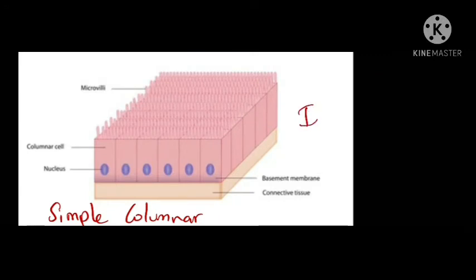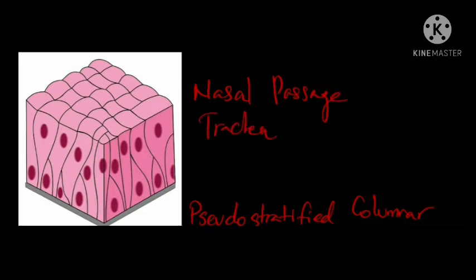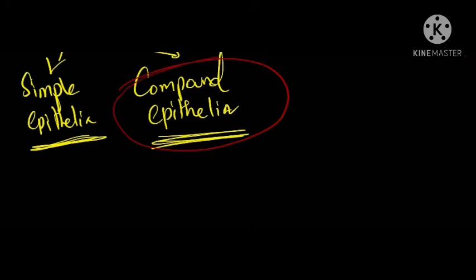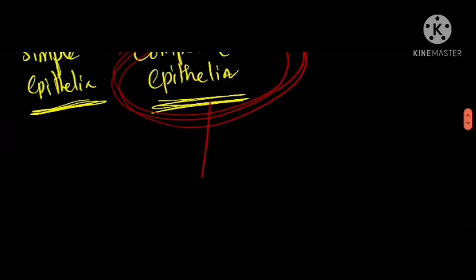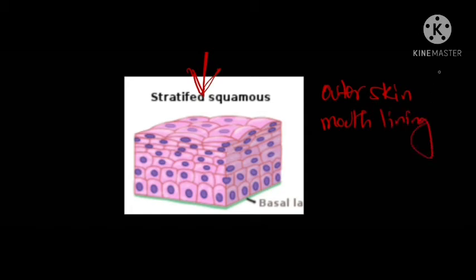Then we have simple columnar epithelium, found in places where secretion or active absorption takes place, for example in the intestinal lining. And we have pseudo-stratified columnar epithelium, which helps to sweep the mucus along the surface, for example in the nasal passage and trachea. The second type of epithelia is compound epithelia, and under it we get stratified squamous epithelium, which is found on surfaces subjected to abrasion, for example outer skin, mouth lining, anus and vagina.